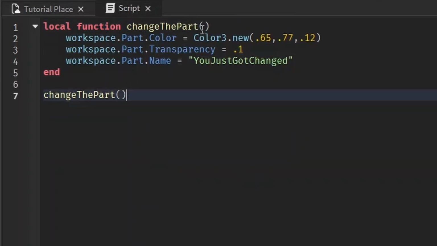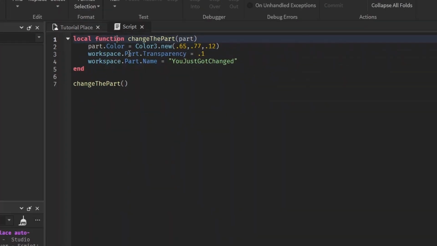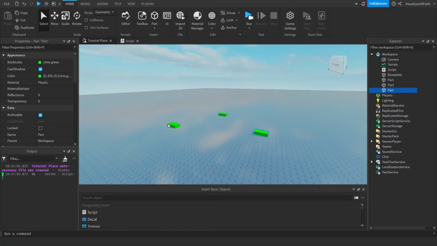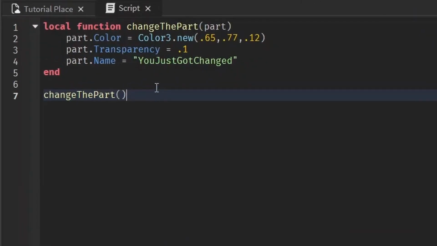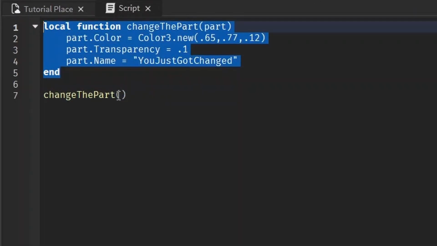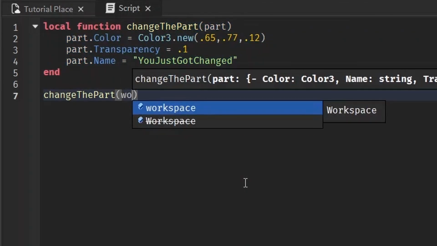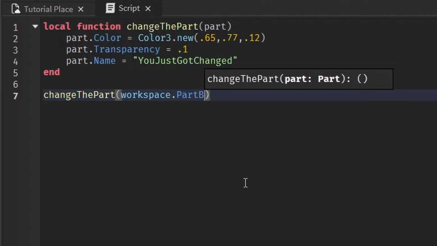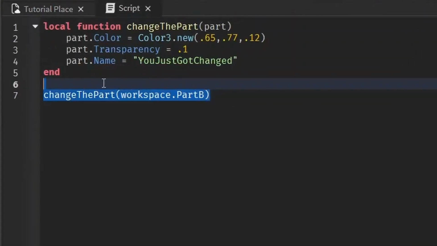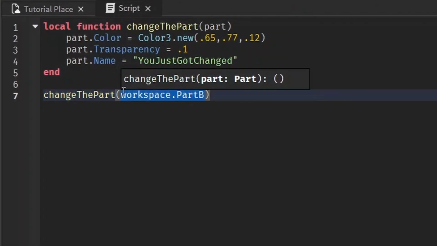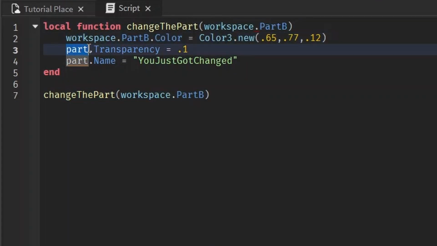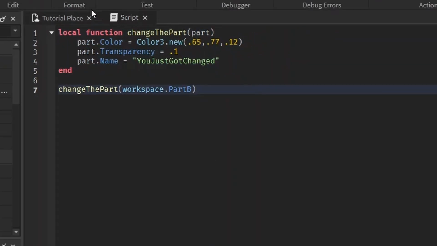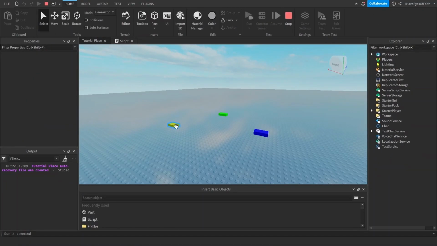And we could use this in our previous example by writing part in here and changing all this to part. For example, let's assume we have many parts in here. Let's say we have part A, part B, and part C. We don't know which part we want to change while we're writing this, but once we call it, we want to change workspace.PartB. Part B has it coming. So when we call it, we specify, hey, we want to call part B, and this basically just replaces this with workspace.PartB, if that makes sense. So now when we run it, bam, it changes part B.